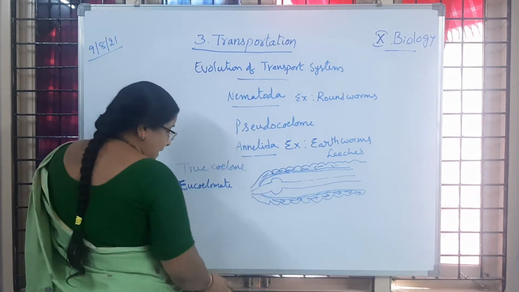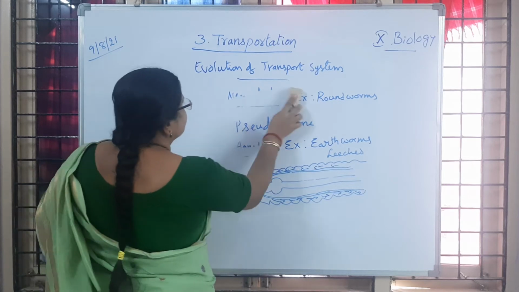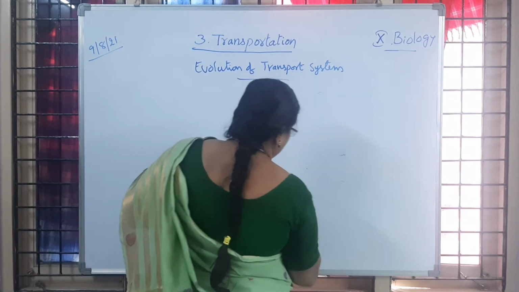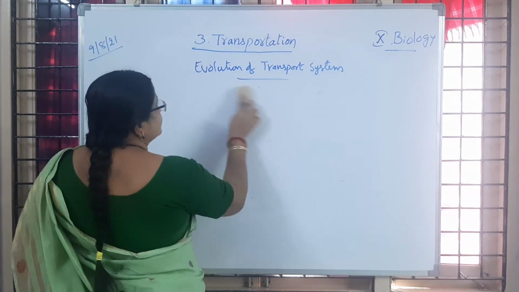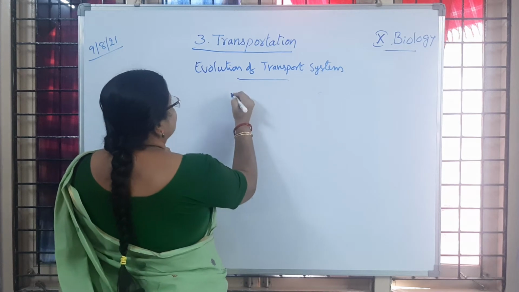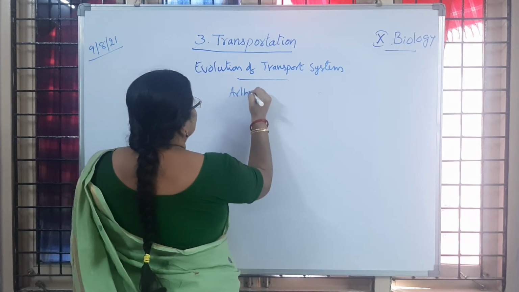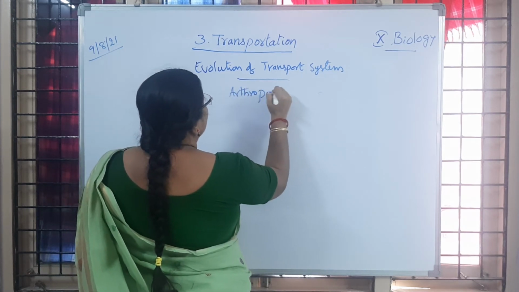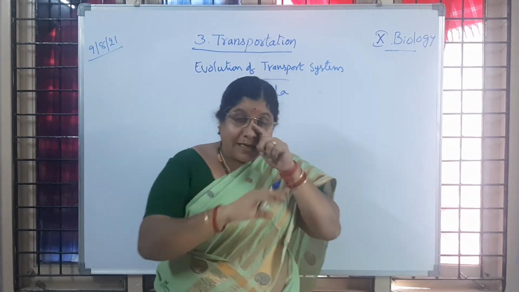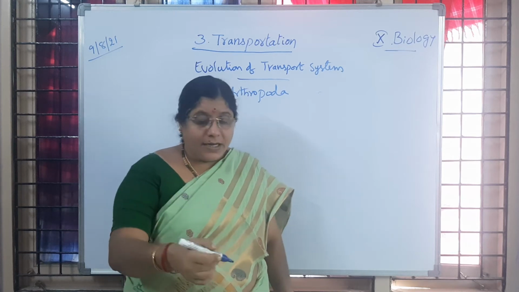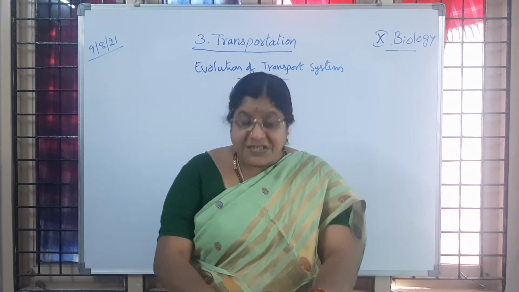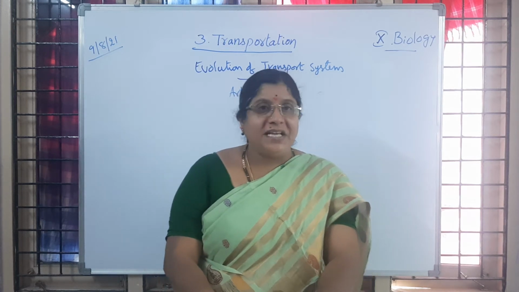Then coming to the next group, Arthropoda. So in annelids, what did you learn? Here we are observing pulsatile blood vessels, which help in transporting or distributing the materials.